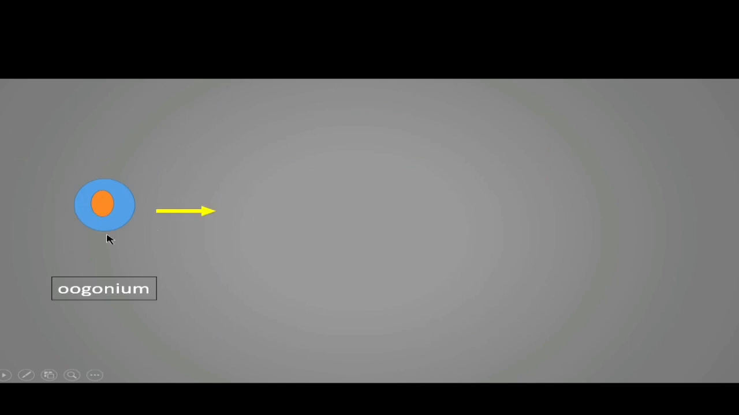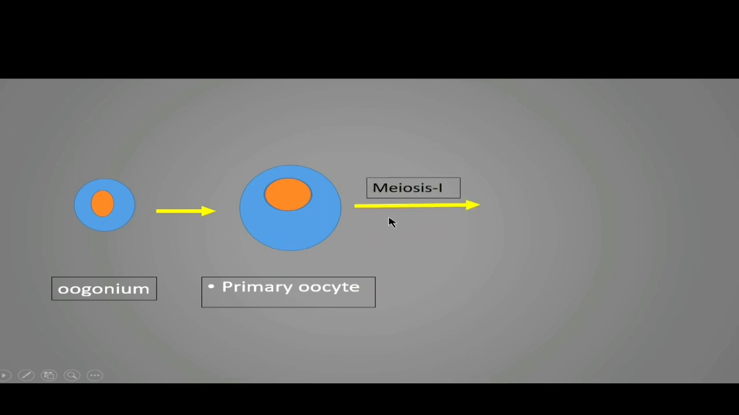So this is the oogonium that we have just seen. The oogonium, which is diploid in nature, grows in size. The accumulation of food takes place as it grows, and now this oogonium becomes the primary oocyte. So this is the primary oocyte. As we have seen just now, this primary oocyte undergoes meiosis first, but it does not complete its meiosis first. The primary oocyte gets arrested in the prophase first of meiosis first.